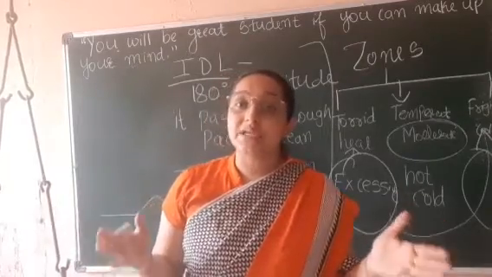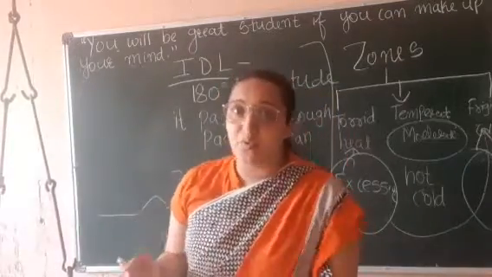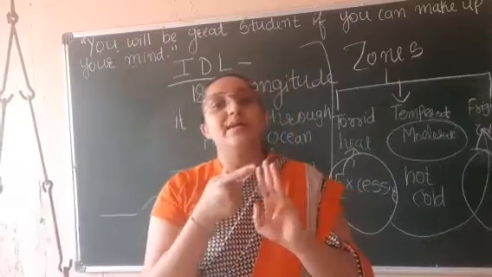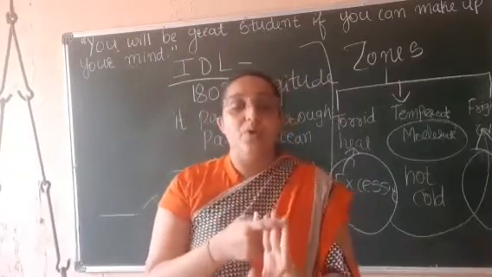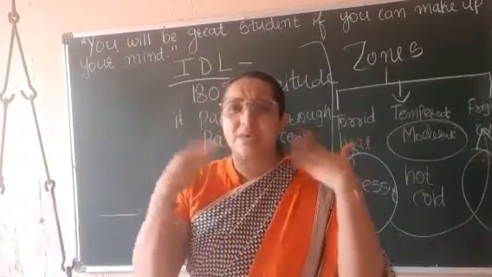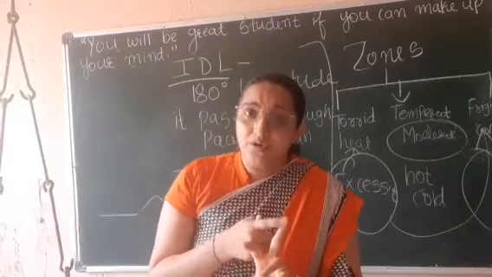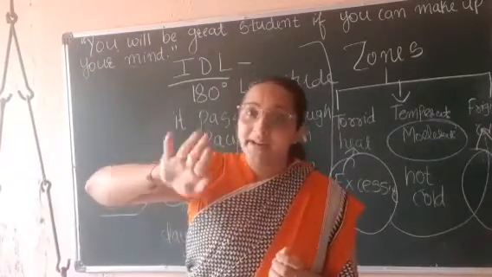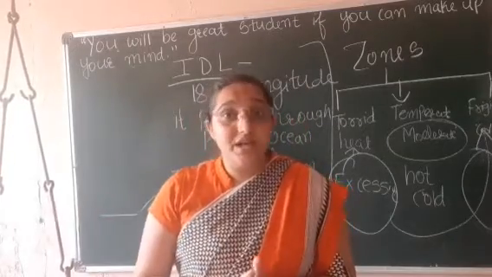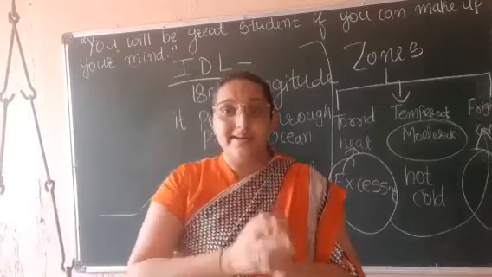So such an area comes in which zone? Frigid zone. So students, we have learned 3 types of zone. One is torrid zone, one is temperate zone, and one is what? Frigid zone. Okay. Torrid zone is equal to excessive heat. Okay. Temperate zone means moderate, average heat and average cold. Frigid zone means excessive cold, right?